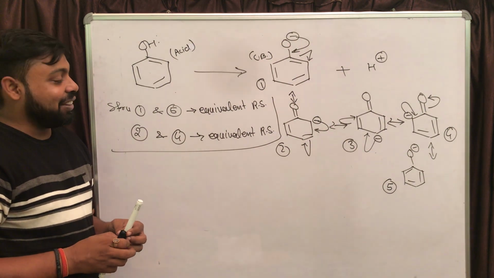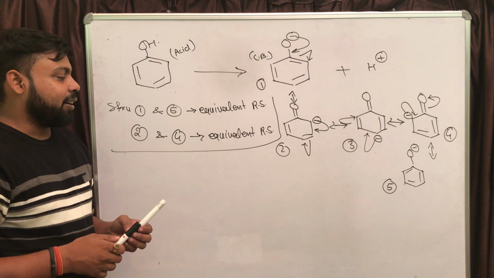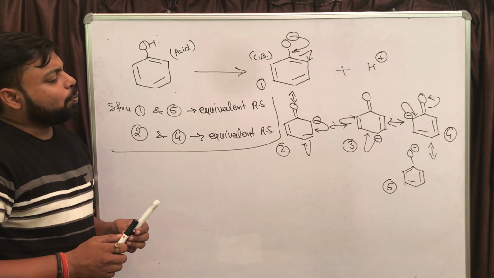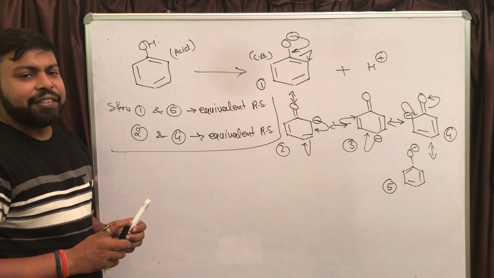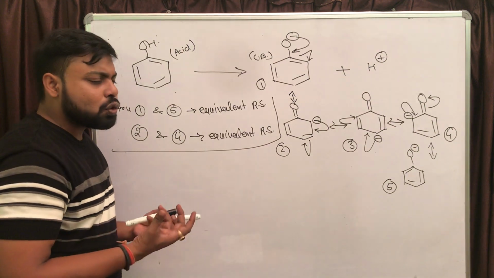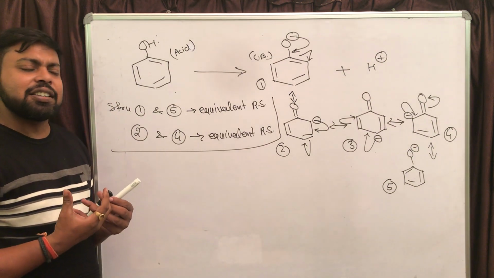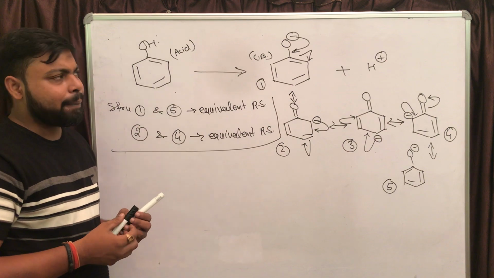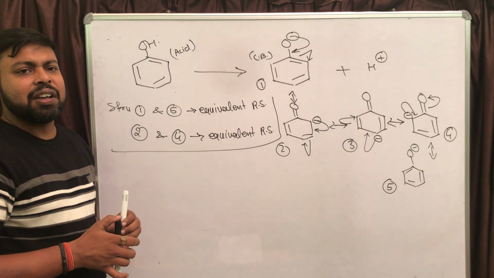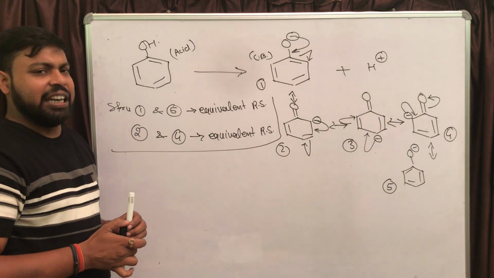Now what is wrong in that? Let's try to find that. See, observe structures 1 and 5. If it is asked to decide the stability of phenoxide ion, definitely we are going to look at the negative charge.